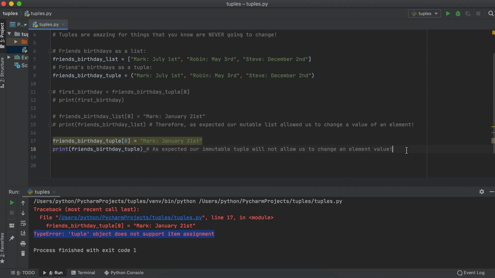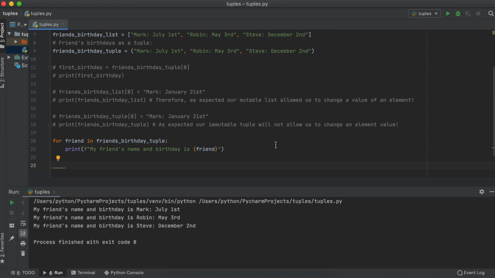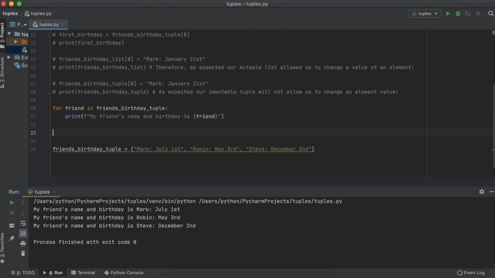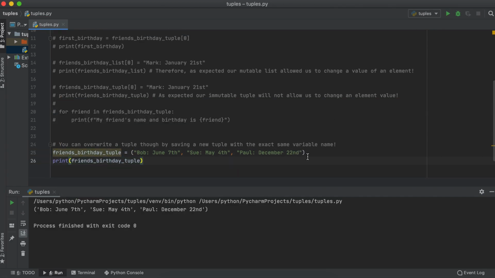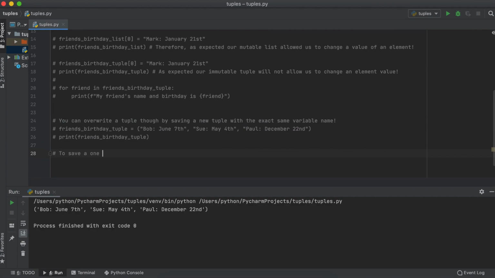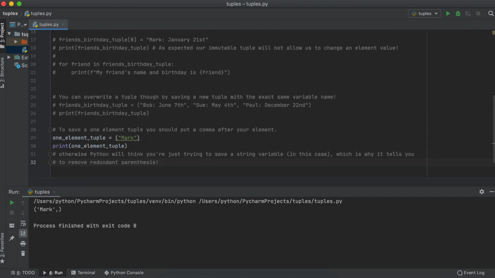So, for example, if we wanted to print the dates of our friends' birthdays, we could print a simple loop like so. Another interesting thing to note is that although a tuple's elements cannot be altered, you can, if you wish, completely overwrite the tuple by defining a new tuple with the exact same variable name. This will essentially overwrite the previous data that was stored and completely replace it. If you wish to create a tuple with a single element, just note that you need to place a comma after your one element, as this is a requirement for tuples.